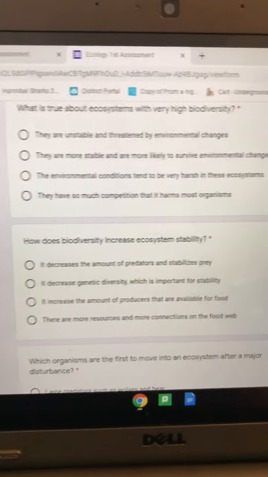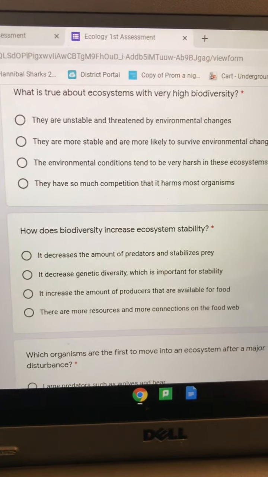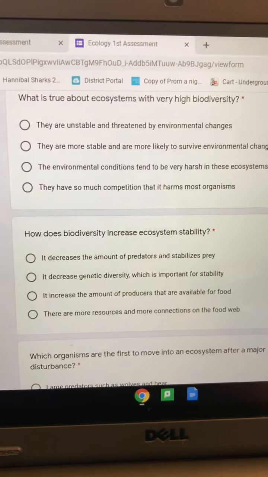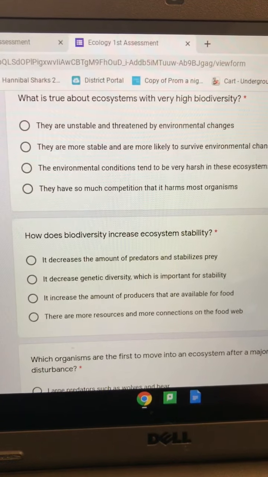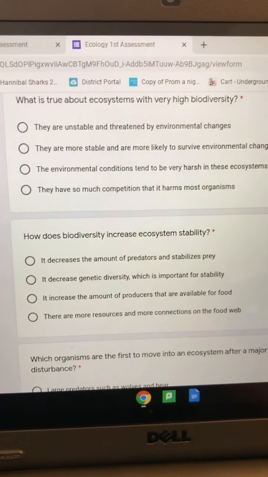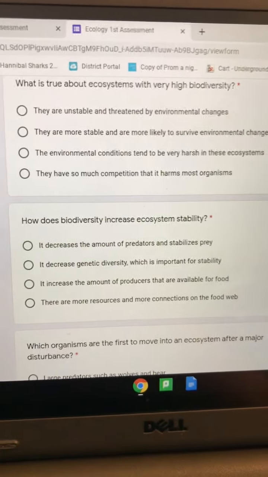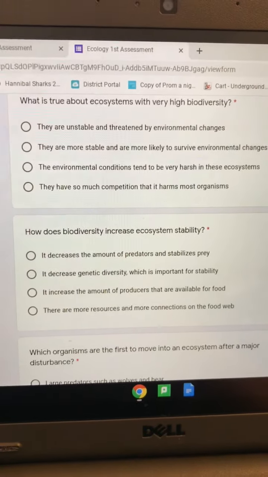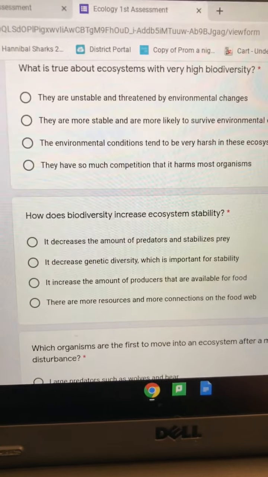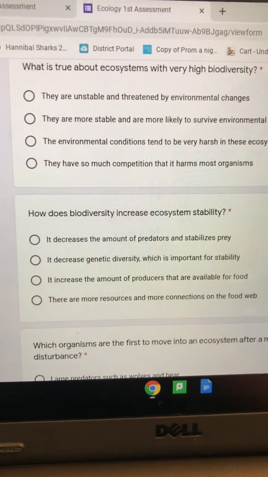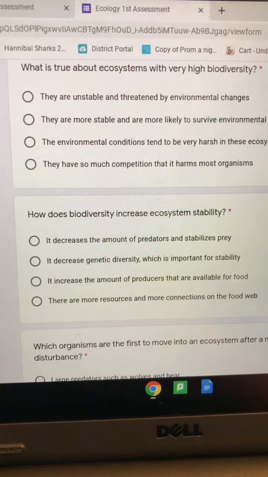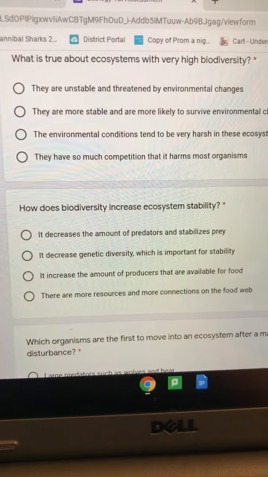The next question, how does biodiversity increase ecosystem stability? Keep in mind, you guys, biodiversity means that there's a lot of different types of plants and animals. How does having lots of different types of plants and animals increase ecosystem stability?